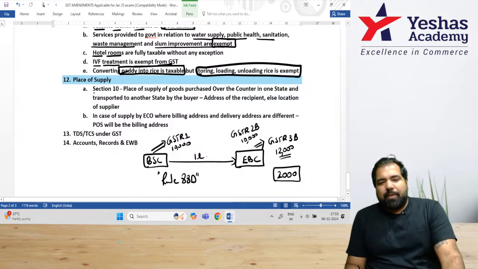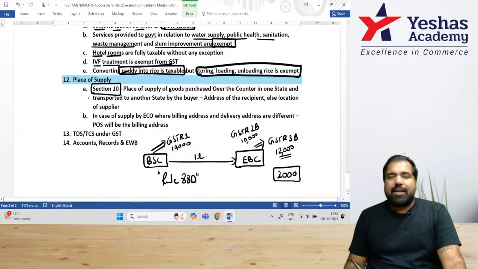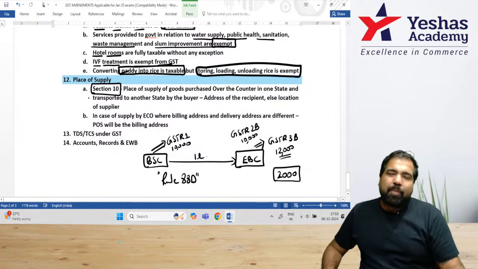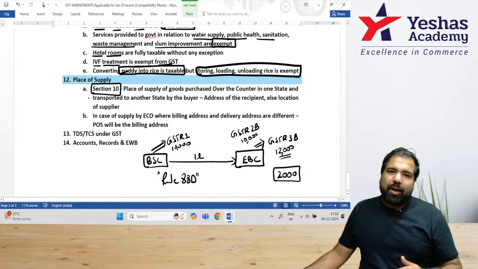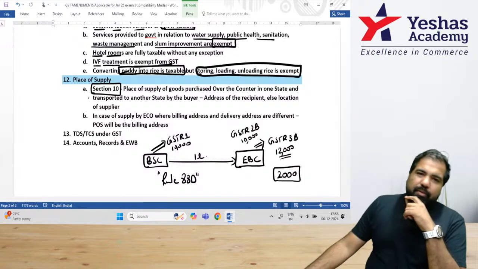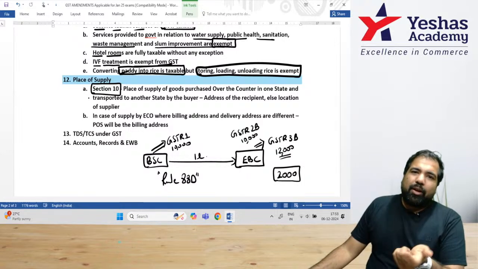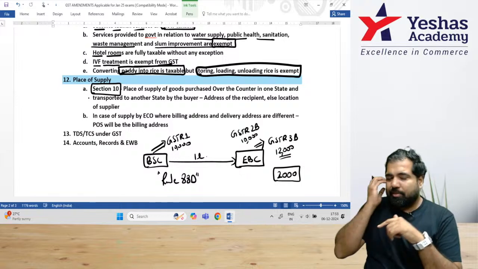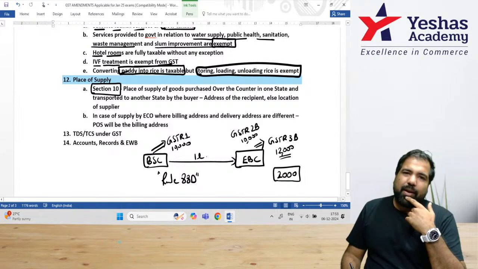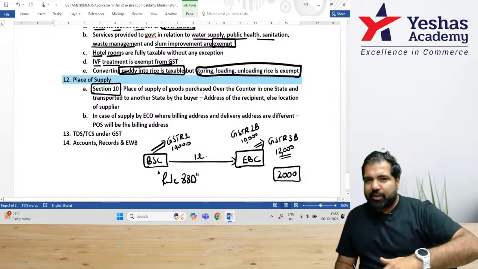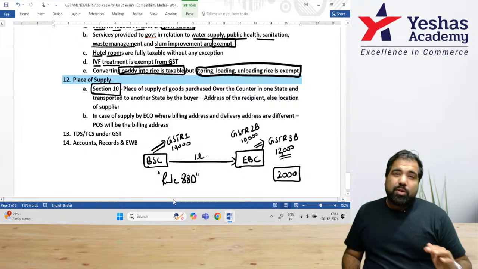Guys, place of supply basically means that where is the place of supply? Example, if I am buying a laptop from Bangalore and I am also in Bangalore, then it's an intra-state supply. But if I am buying a laptop from Bangalore but I'm in Mumbai, then it's an interstate supply. So basically, place of supply matters to determine whether it's interstate or intrastate, which is great.